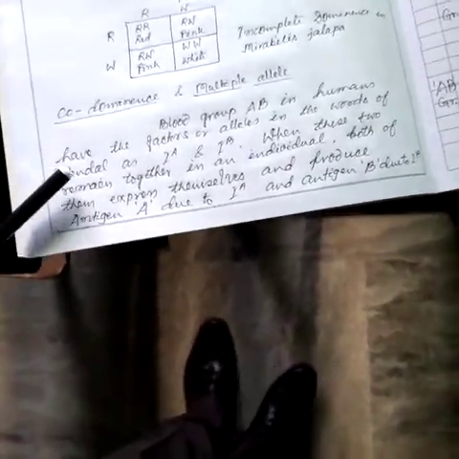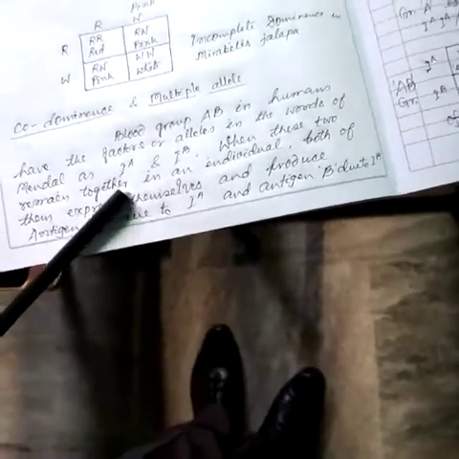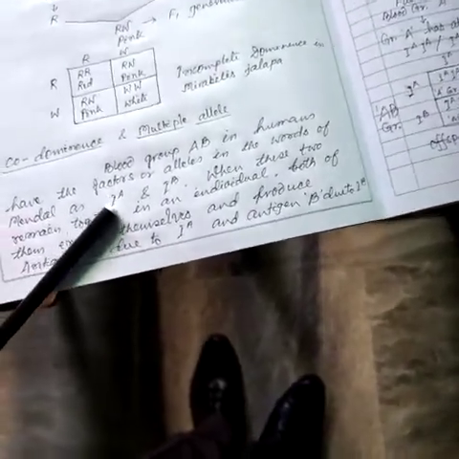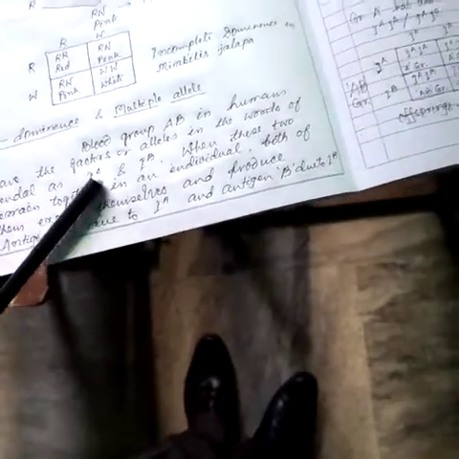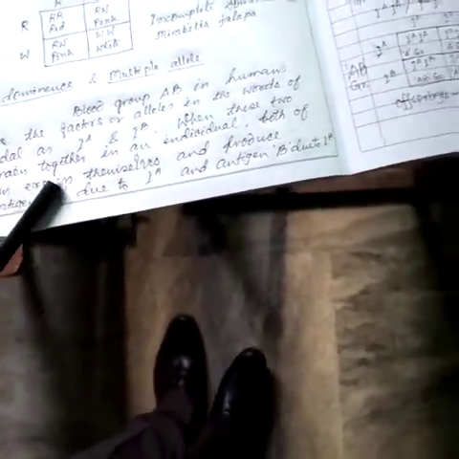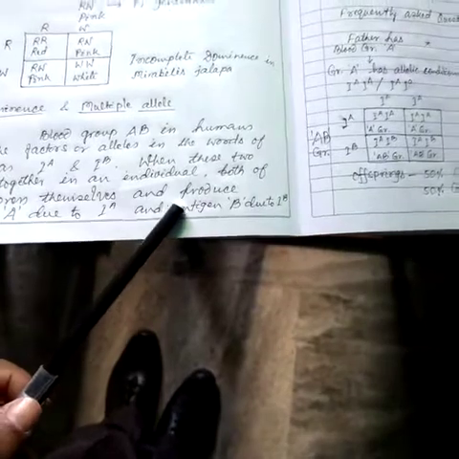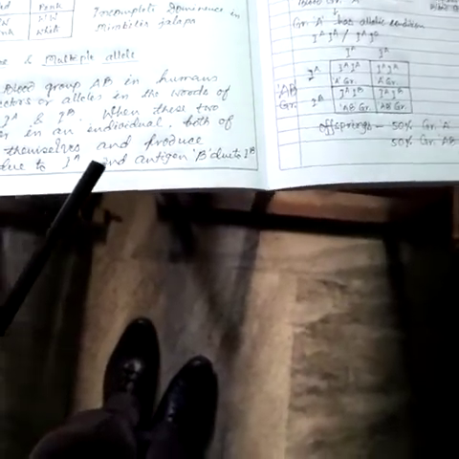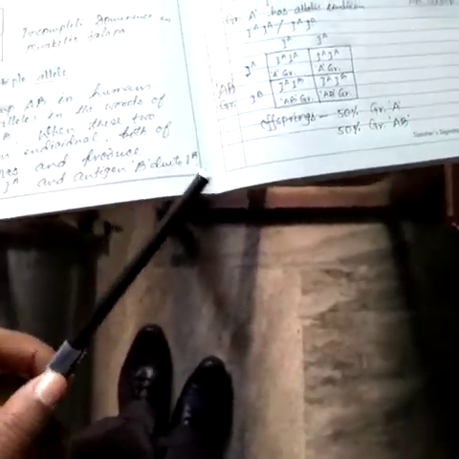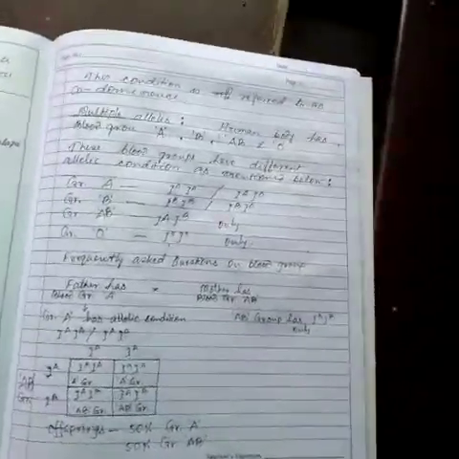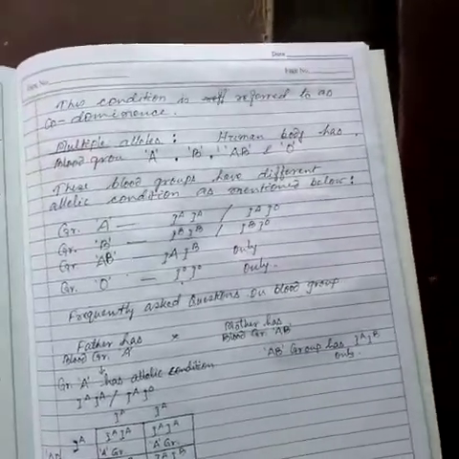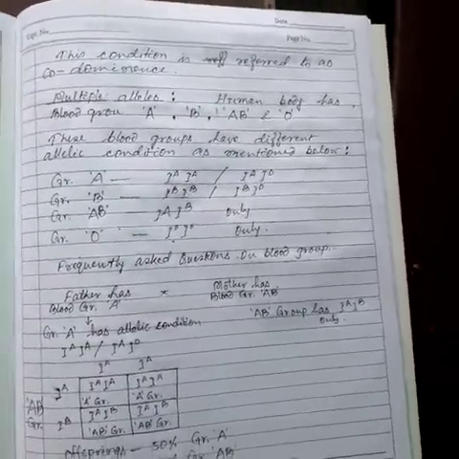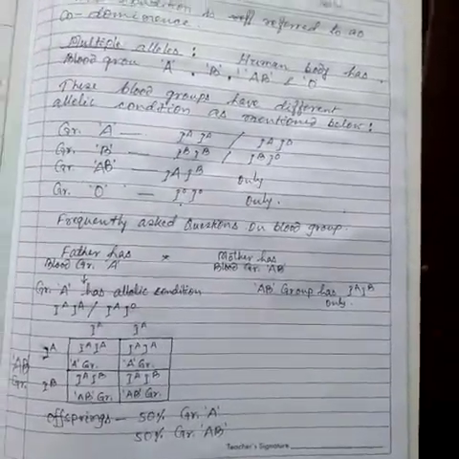Not all, but some humans have these two alleles. When these two alleles remain together in an individual, both express themselves and produce antigen A due to the IA allele and antigen B due to the IB allele. This condition is referred to as codominance, because both remain together and both express themselves independently.